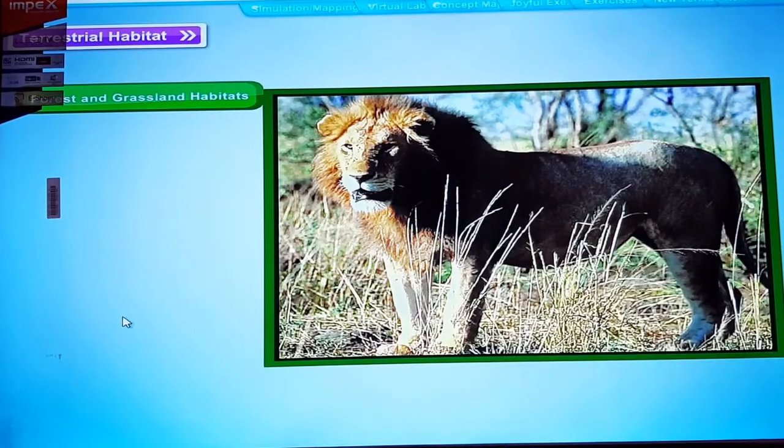Lions have the following adaptations. They have eyes in front that help them to see their prey, like deer, from a great distance. They have sharp teeth and long claws in their forelegs to catch and tear the flesh of their prey. Their light brown color helps to hide in dry grasslands when they hunt for their prey. They are able to run very fast, which allows them to catch their prey.